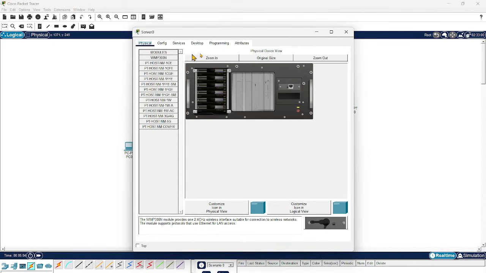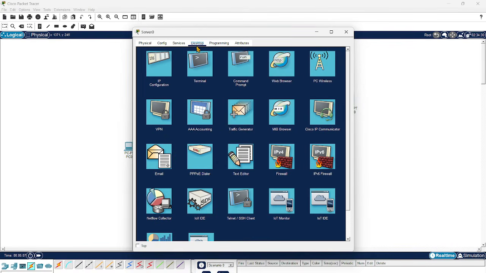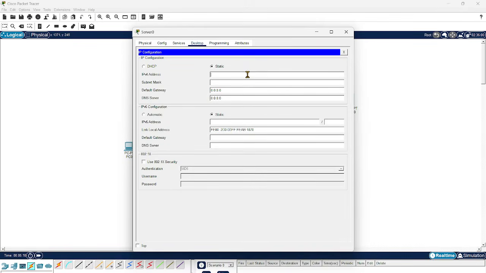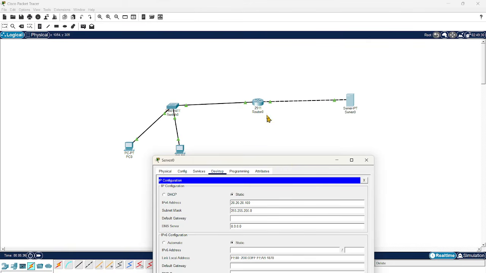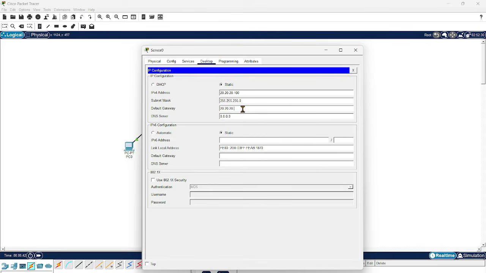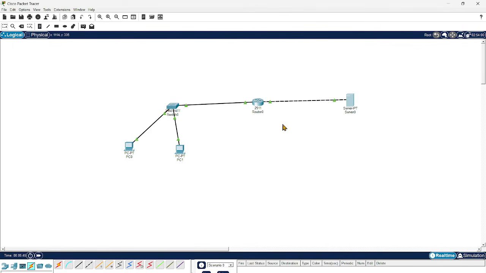And I'm going to configure the server. Same as before, go to the server's desktop, IP configuration. You can also configure manually here, 20.20.20.100, with subnet mask 255.255.255.0, and the default gateway should be the router's WAN interface IP, which is connected to the server. This should be the gateway, right? So that IP should be 20.20.20.1. Okay, that completes our general configuration of interfaces.